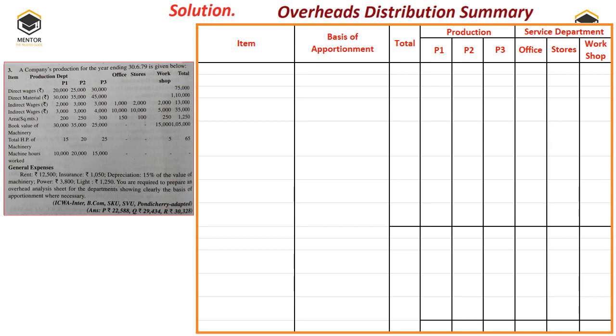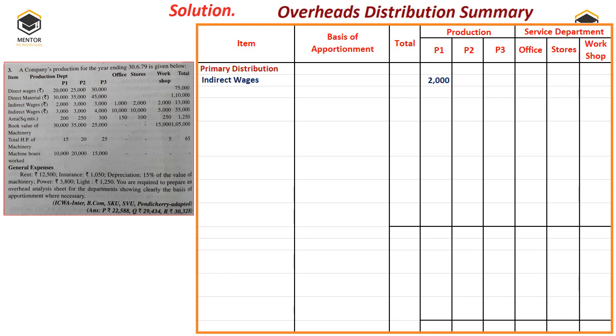Now we don't write direct material of production department here because it is an overhead distribution summary, so that's the reason we'll start first with primary distribution. First we'll take indirect wages, which is already given in segregated form, so apportionment is already done.